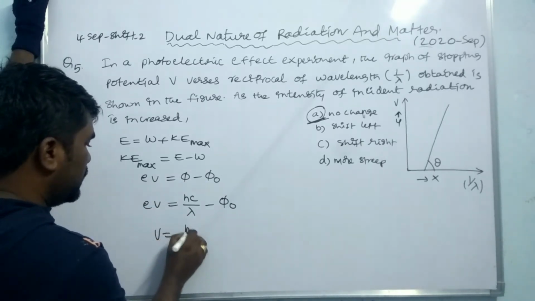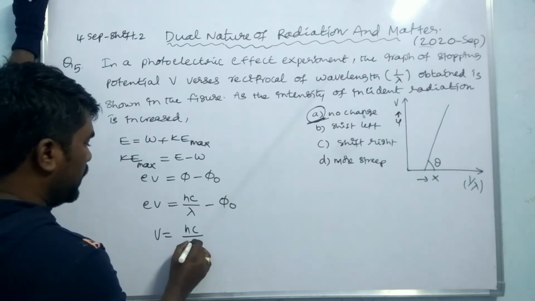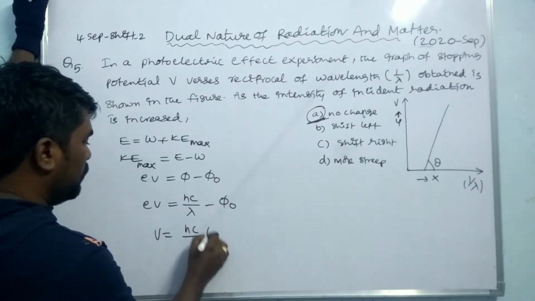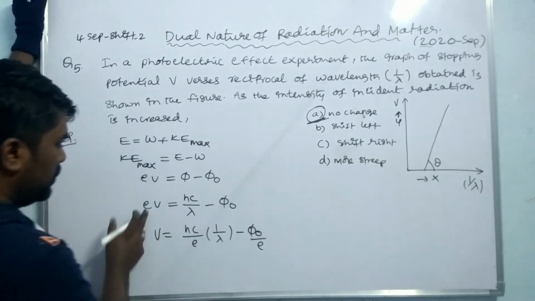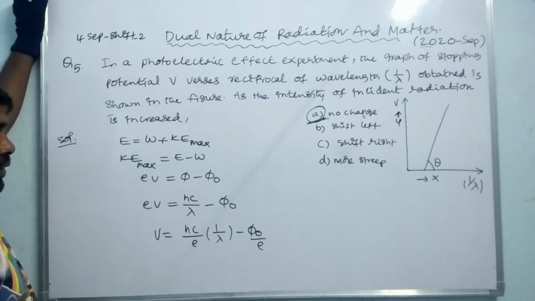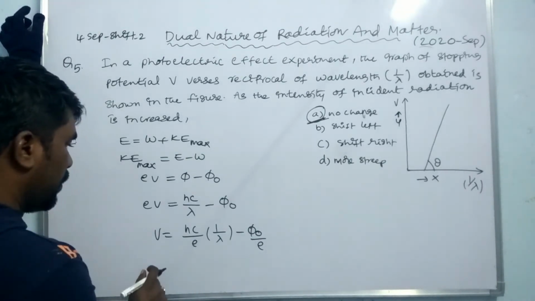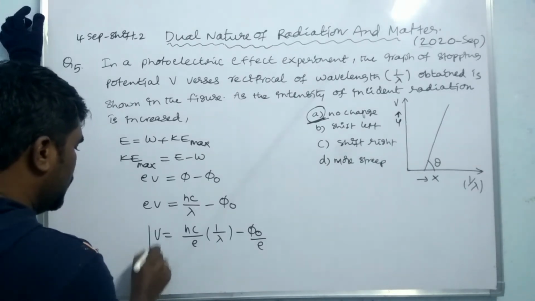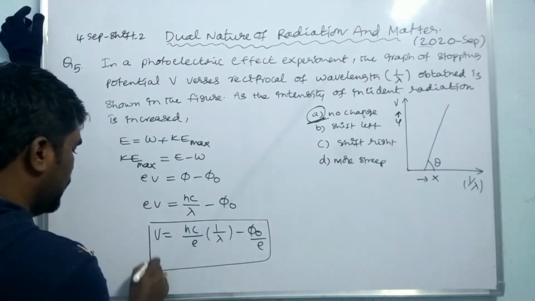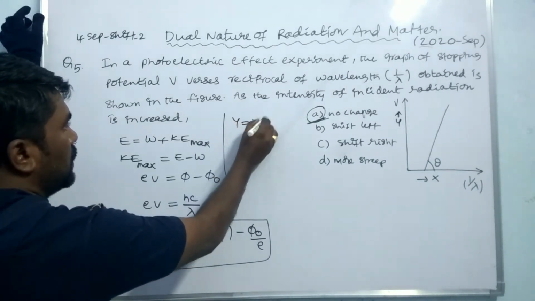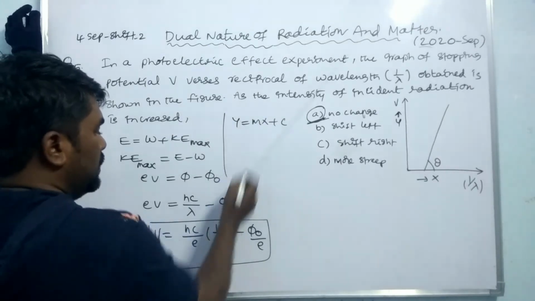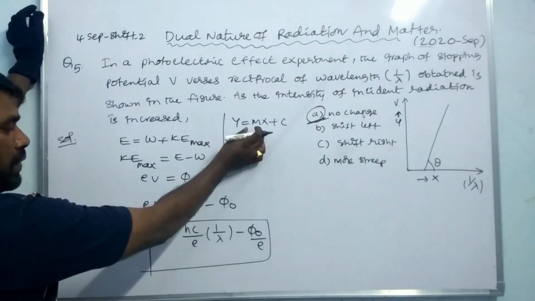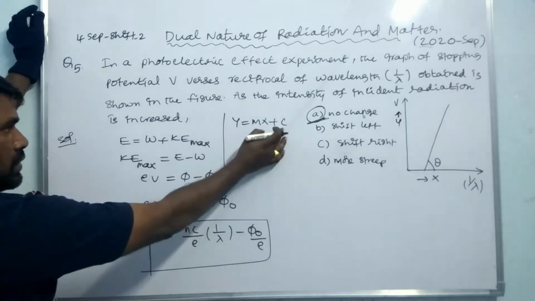So V equals hc by e times 1 by lambda minus phi naught by e. Comparing this to the equation of a straight line, y equals mx plus c: here x is 1 by lambda, m is hc by e, and c is the intercept.